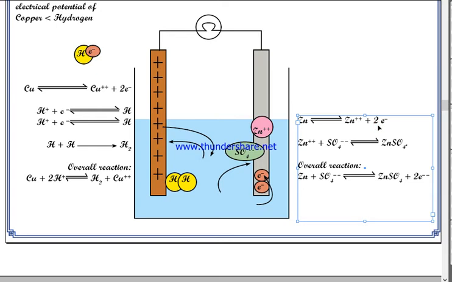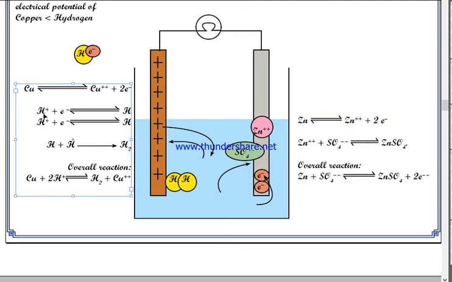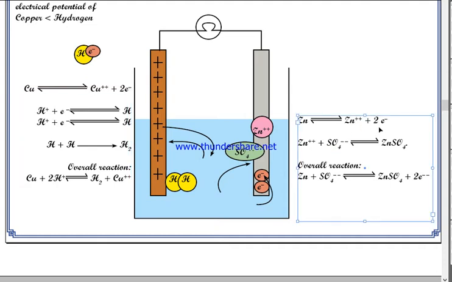Sulfate already has an excess of electrons, so instead of electrons, sulfate takes up zinc. Here hydrogen wants electrons, so hydrogen ions take up electrons, leaving copper alone. But here sulfate takes up zinc, leaving the electrons alone. So when sulfate reacts with zinc, it forms zinc sulfate.